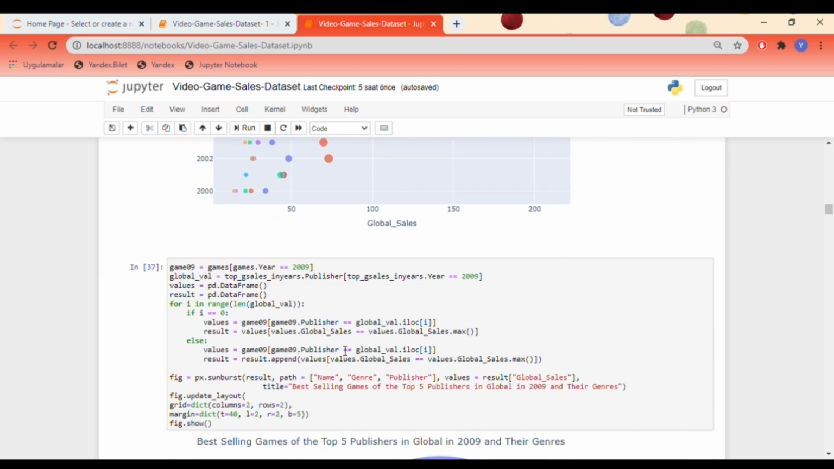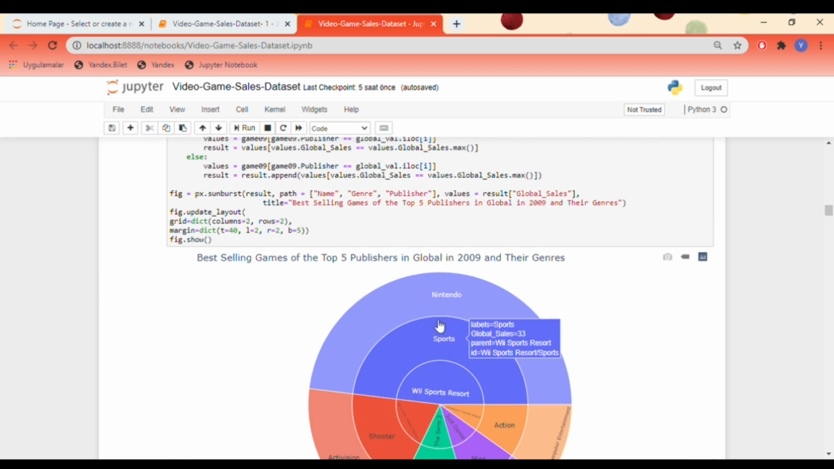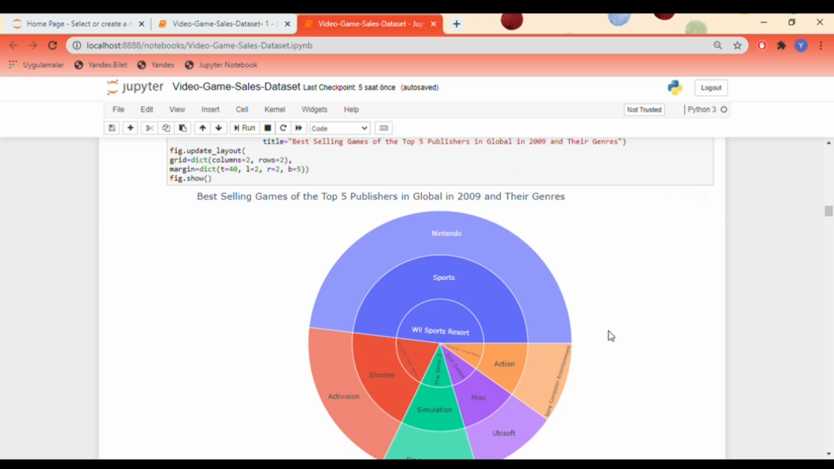Here, the sales figures and preferred games of the top 5 companies in the global market in 2009 are shown on a Sunburst graph. Let's examine the top publishers. Nintendo: the most preferred genre in Nintendo games is sports. The best-selling game in the sports genre is Wii Sports Resort.